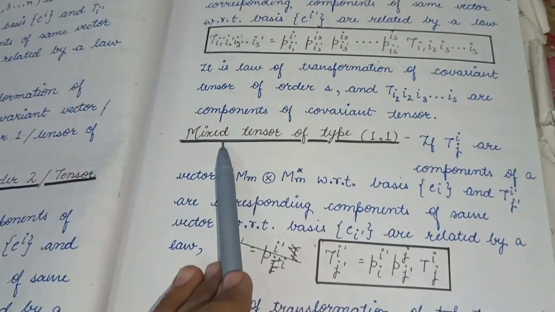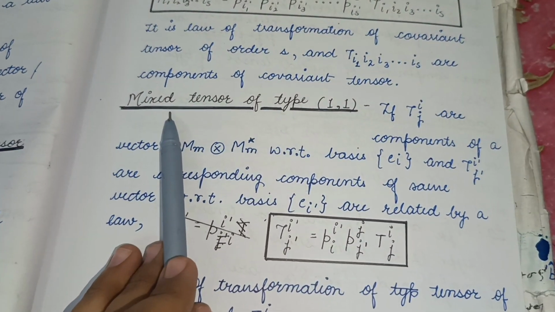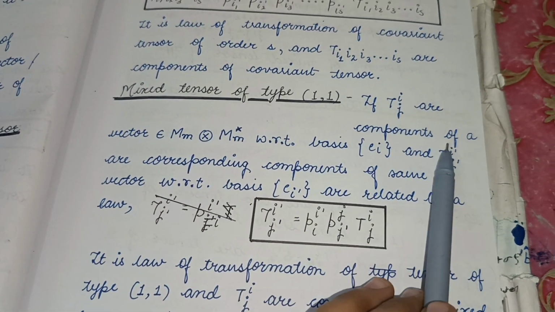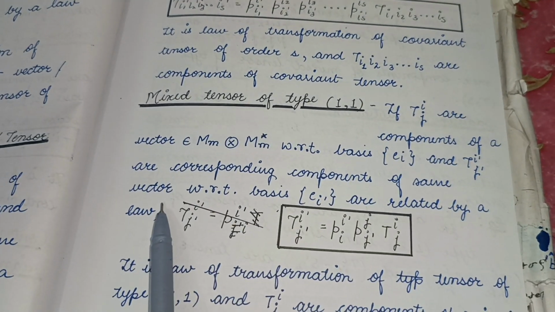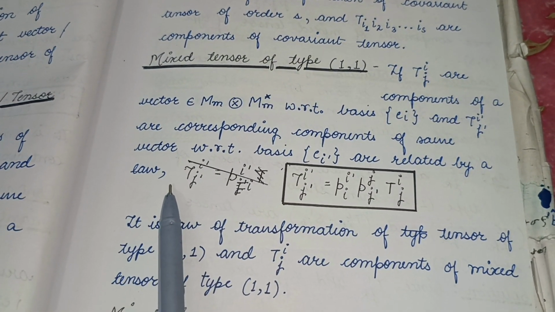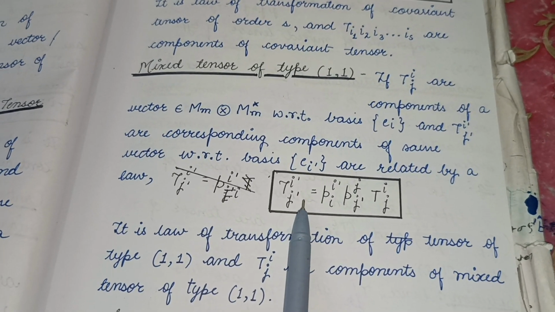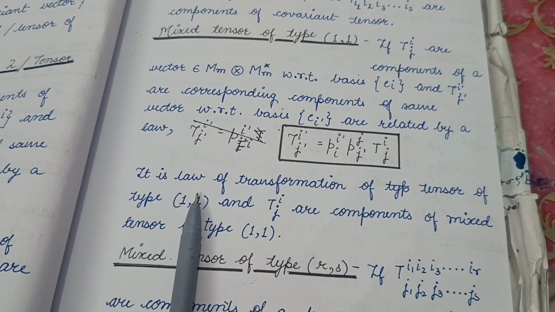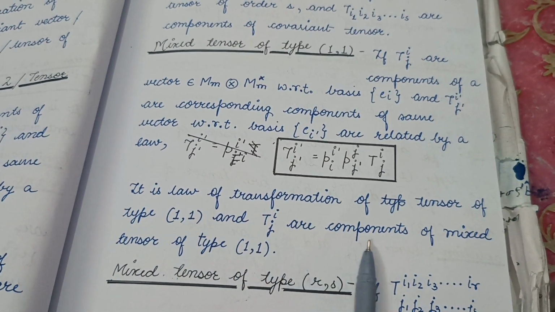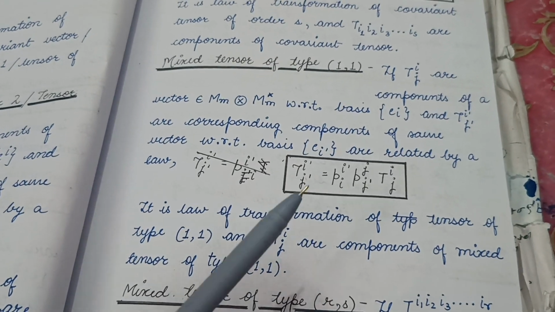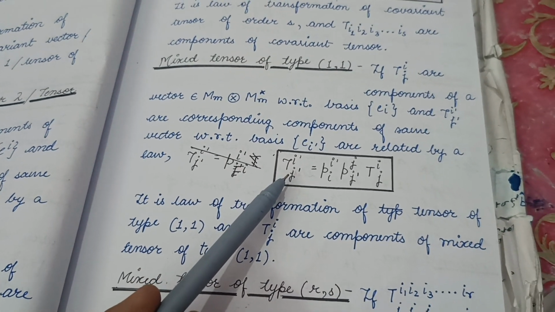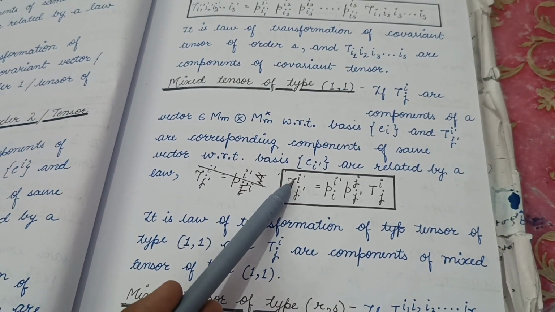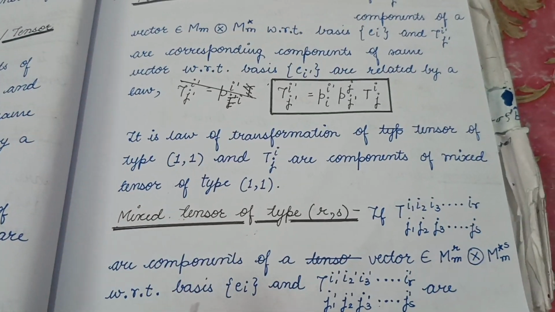Now further, mixed tensor of type (1, 1). If T^i_j are components of a vector in M direct product M star with respect to basis e_i, and T^{i'}_{j'}, where i' is the superscript and j' is the subscript, are corresponding components of the same vector with respect to basis e_i', related by a law, and that law is T^{i'}_{j'} equals P^{i'}_i P^j_{j'} T^i_j. So it is the law of transformation of tensor of type (1, 1), and T^i_j are components of mixed tensor of type (1, 1). So it is a mixture of contravariant and covariant vector. We have written this as mixed tensor of type (1, 1), as there is one superscript and one subscript.